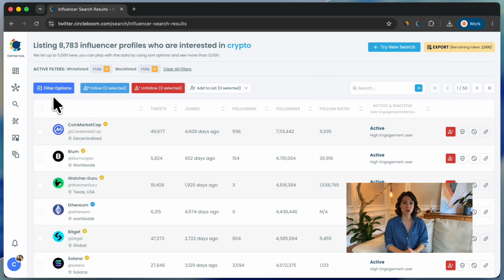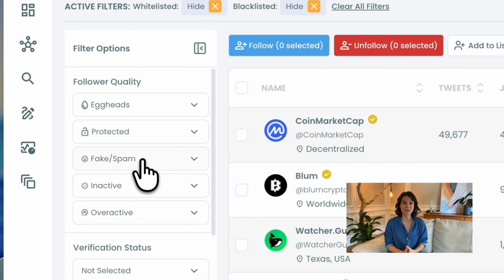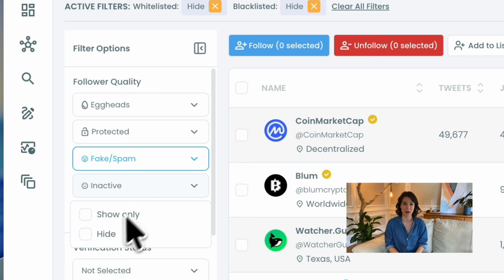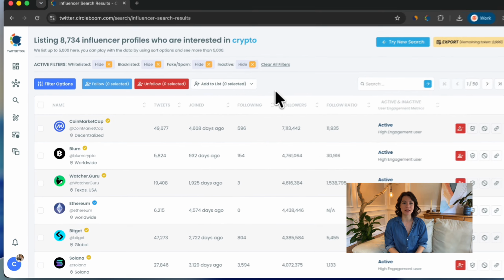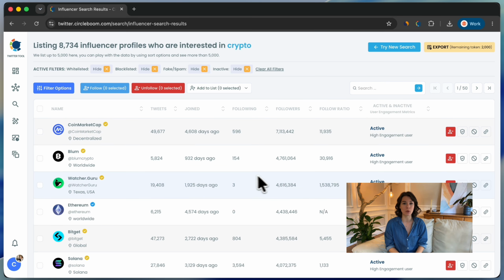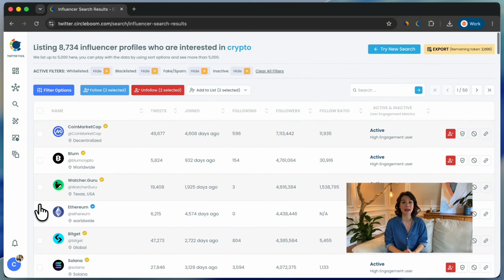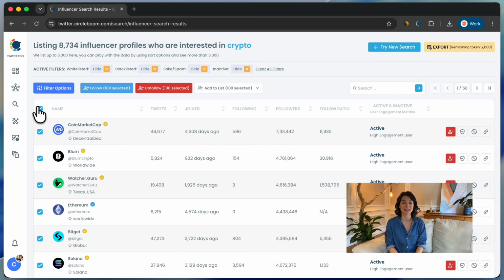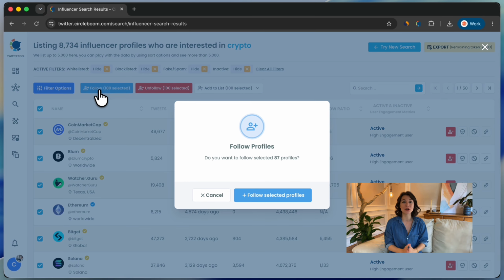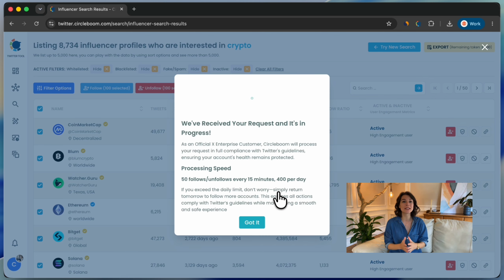Then click filter options if you want to narrow things down to more niche accounts. Once you're happy with the list, select the accounts you want, or use the master checkbox to grab everyone on the page at once. Then click follow. Circleboom asks you to confirm how many profiles you're about to follow. So click follow selected profiles to start following the top voices in your niche in one go.